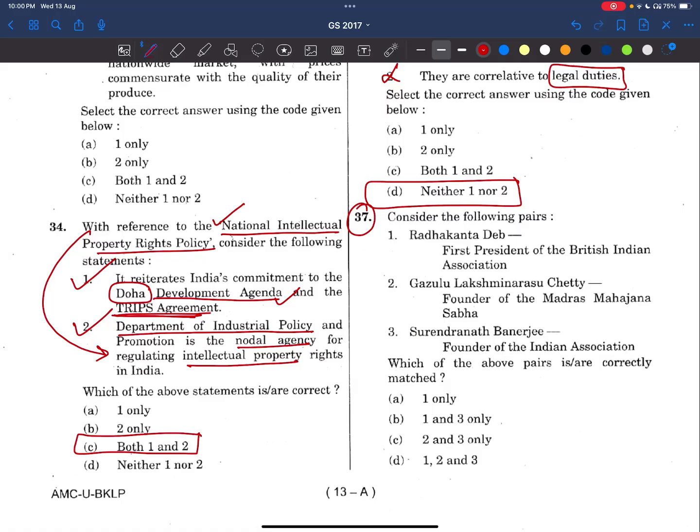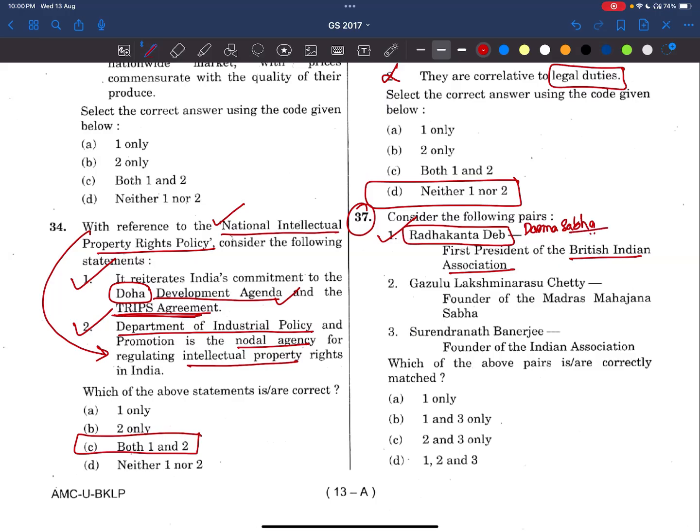Now see, 37th question. Consider the following pairs. Radhakanta Dev, first president of British Indian Association. Yes, friend. This is also called Zamindari Association as well. Yes, first statement is correct. I hope you know about Radhakanta Dev. He is also the founder of Dharma Sabha, against Raja Ram Mohan Roy. I hope you remember it.